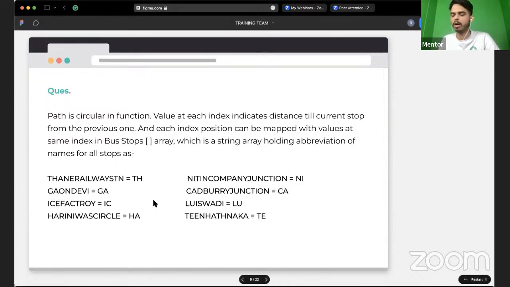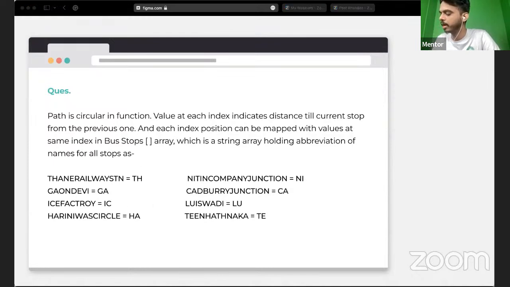So here we now have the circular path, and the value at each index gives the distance till the current stop from the previous one. Each index position can be mapped with the value at the same index in the bus stop array. In short, we have some bus stops, and for each bus stop we have some code. Like if you visit any IRCTC website or any airline website, instead of writing a complete city name, we have some 3-digit or 2-digit code, right? So these are all the abbreviations that we have.